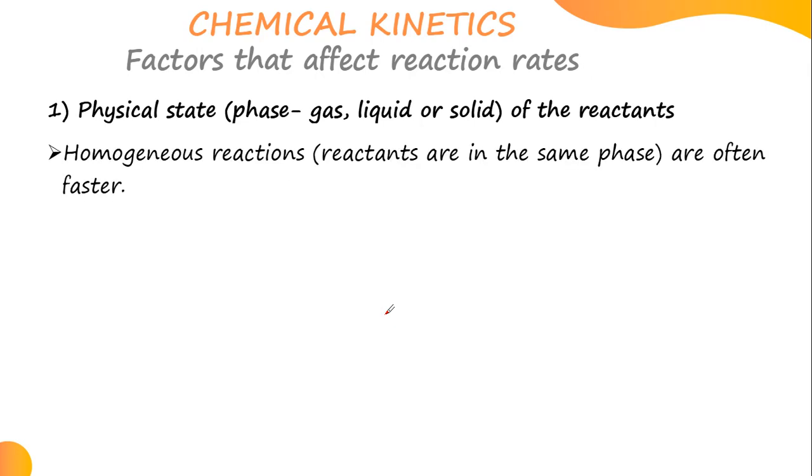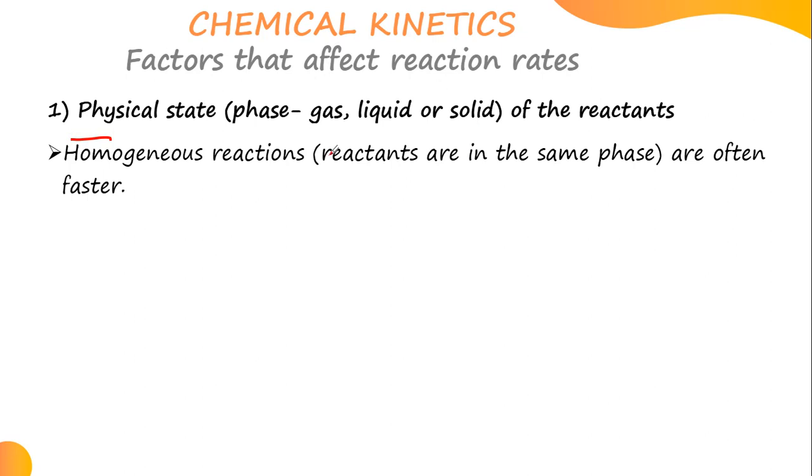So on the homogeneous one, we have homogeneous reactions. Homo means same. So these are reactions where the reactants are in the same phase. For example, you can be reacting solid with solid, liquid with liquid, or gas with gas.